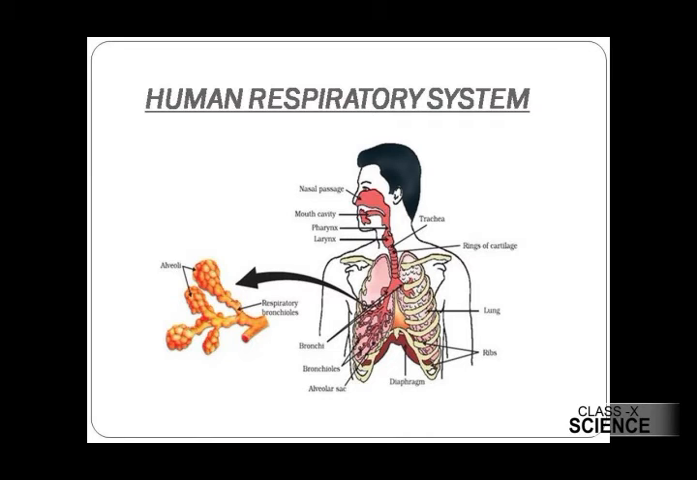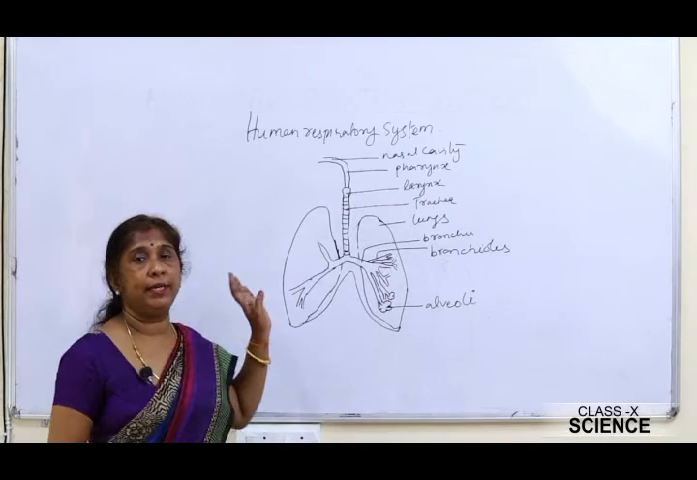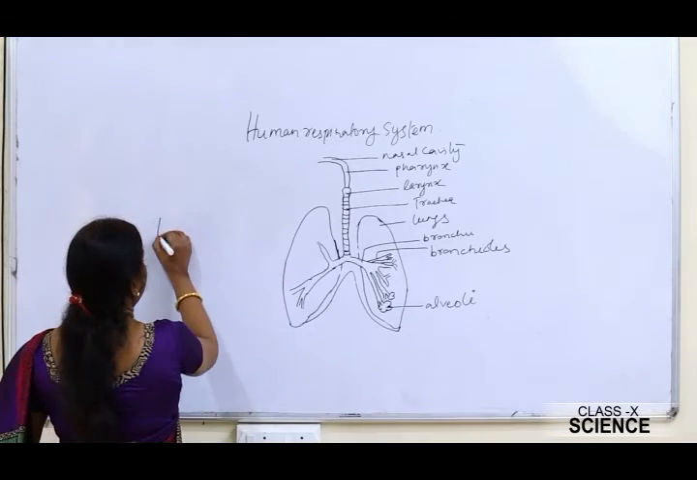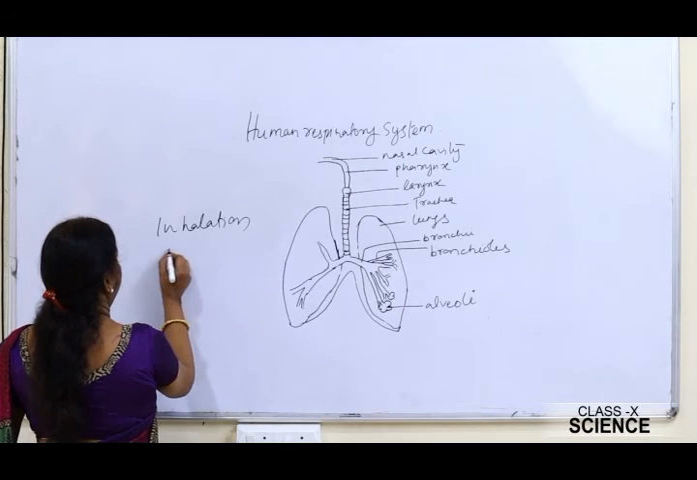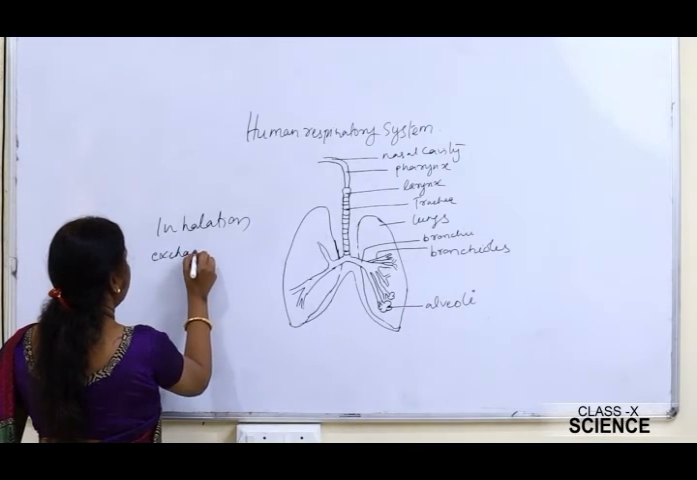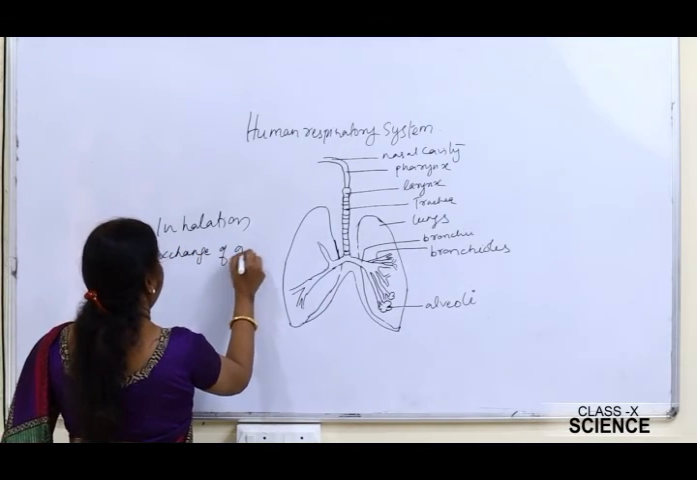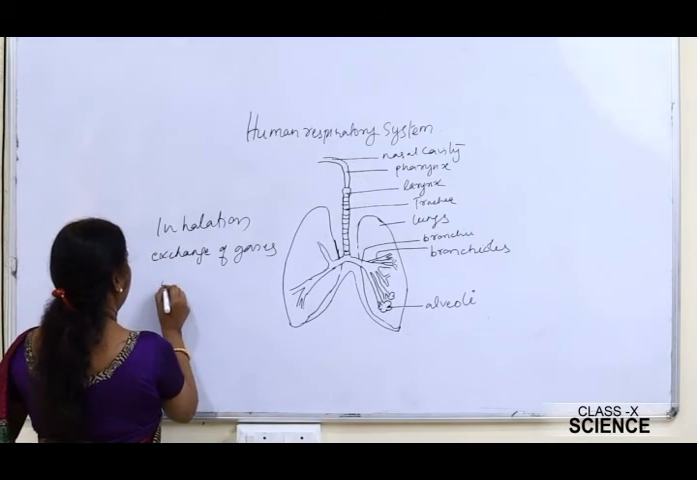The diaphragm is present just below the lungs. It is a muscular structure that supports the lungs, and both the lungs are covered inside a rib cage made up of small bones called ribs, right? Now the mechanism of gaseous exchange in humans can be completed in 3 steps. These 3 steps are inhalation, then exchange of gases, and exhalation.